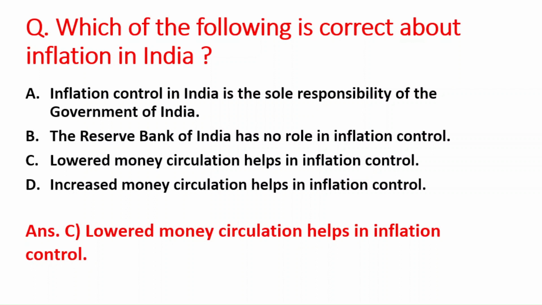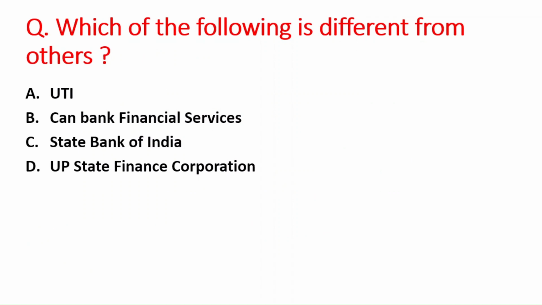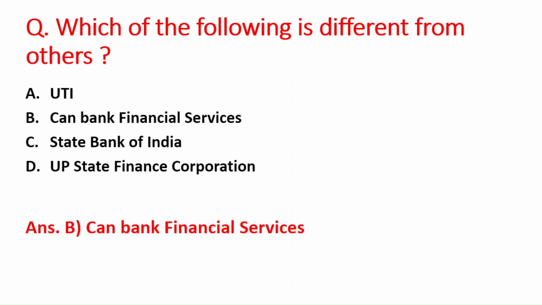Next question is, which of the following is different from the others? A option is UTI, that is Unit Trust of India. B option is Can Bank Financial Services. C option is the State Bank of India, and D option is UP State Finance Corporation. So the right answer is option B, that is Can Bank Financial Services.